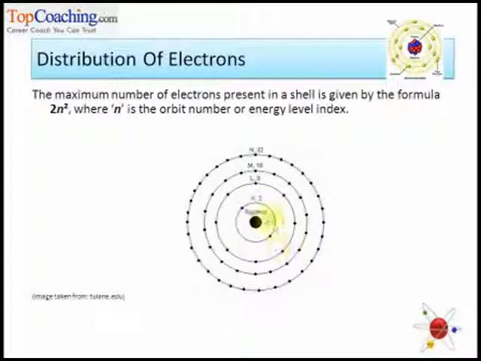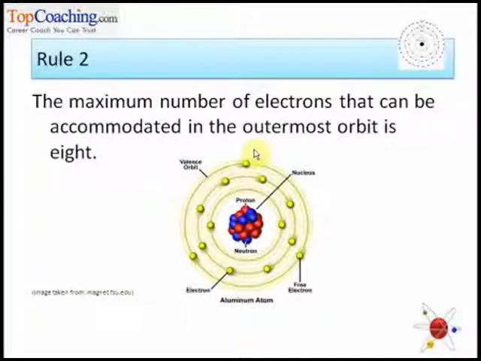Here is the nucleus, and then well spaced and well defined orbitals are allowed, right? And while revolving in these orbitals, electrons do not radiate energy. Bohr named those orbits as energy levels, and they are represented by K shell, L shell, M shell and N shell, right? And rule 2 was maximum number of electrons that can be accommodated in outermost orbit is 8.